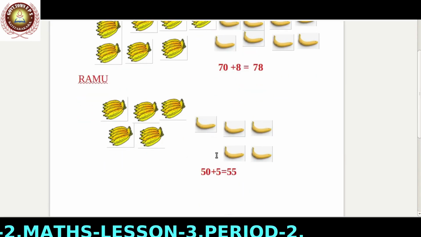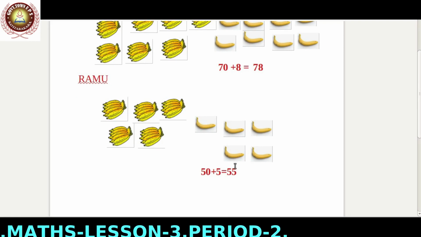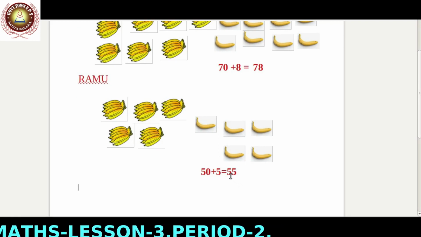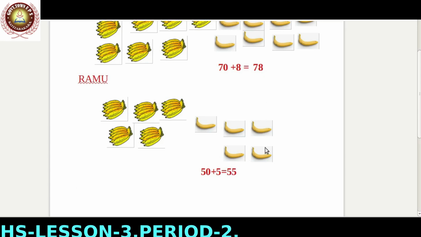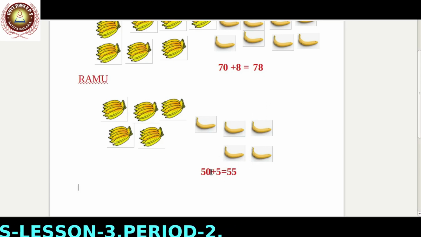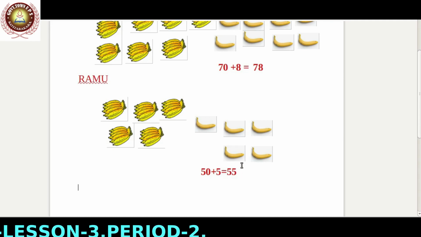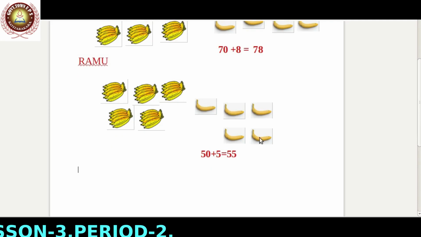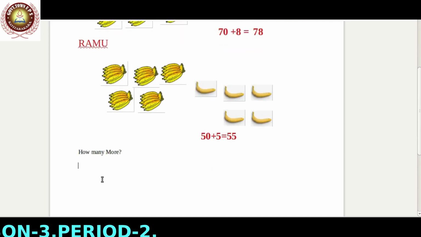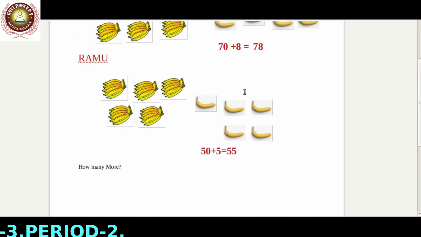Here is another way to find this. Here 55, how much do we add to 55 to get 78? Listen, how much do we add to 55 to get 78?